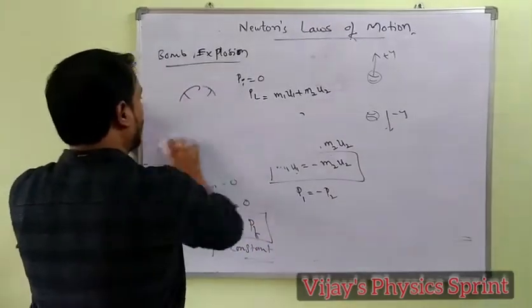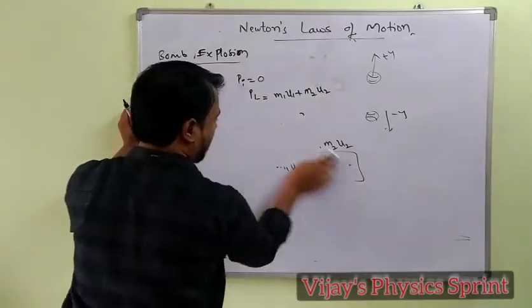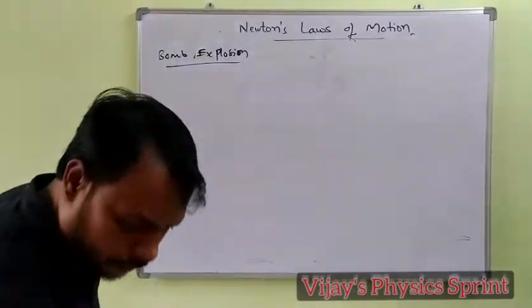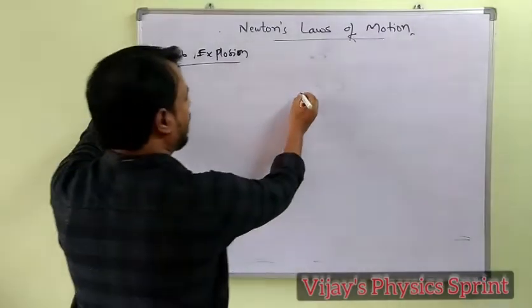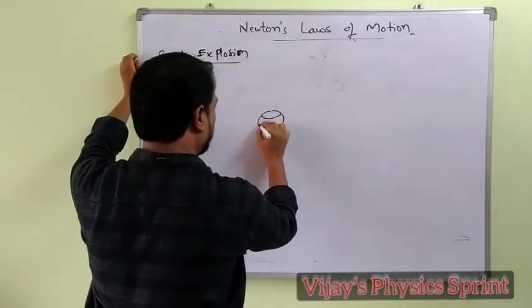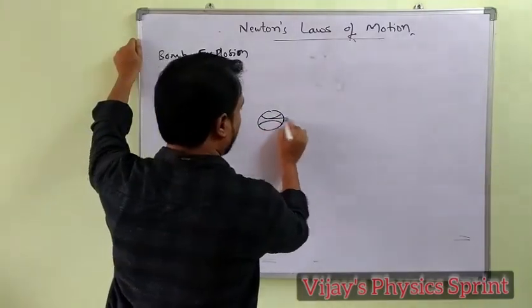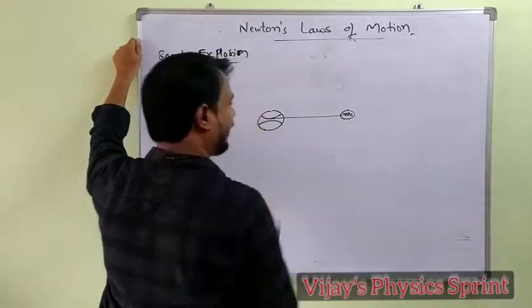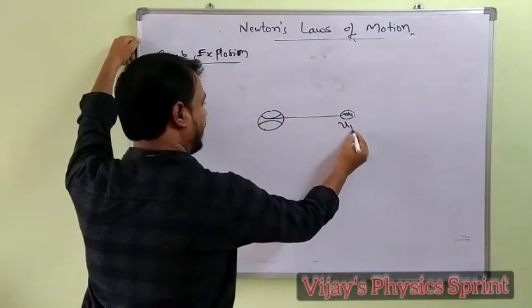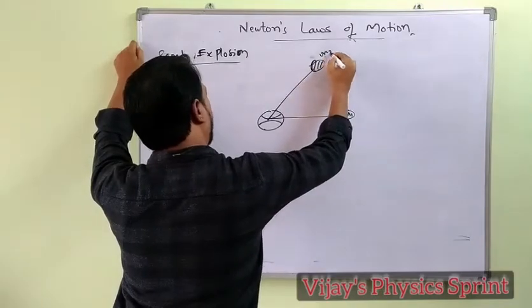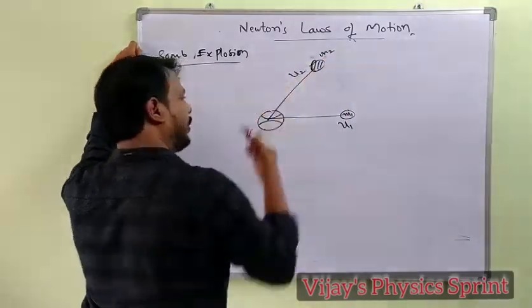If it explodes into three pieces, what happens? The question is mostly based on the explosion of a bomb into three pieces. The first piece has mass m1 with velocity u1. The second piece has mass m2, its velocity u2.